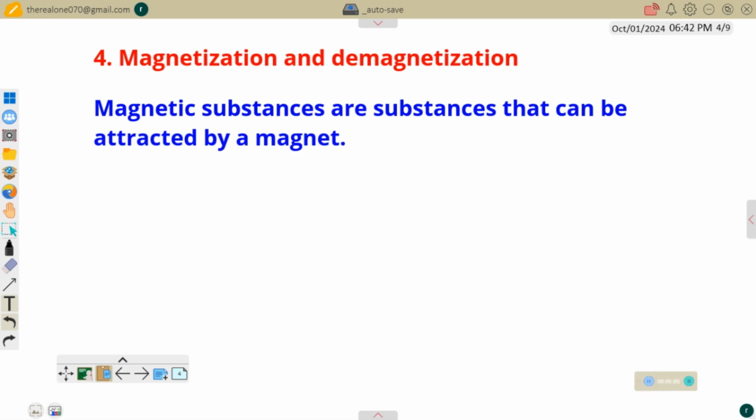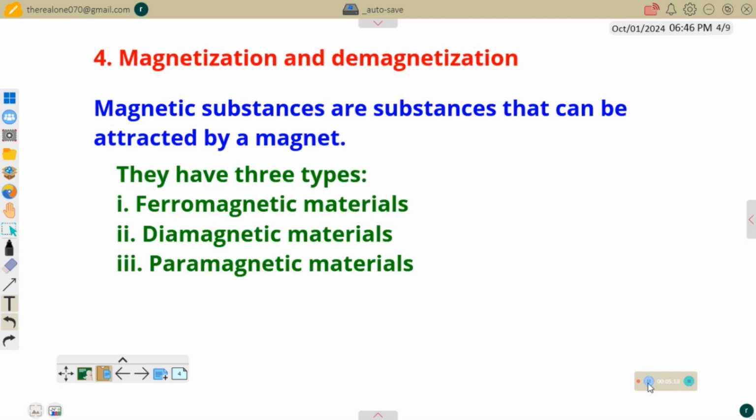So they can be classified into three types. We have the ferromagnetic materials, and we have the diamagnetic materials, and we have the paramagnetic materials. So let me briefly explain the three of them.